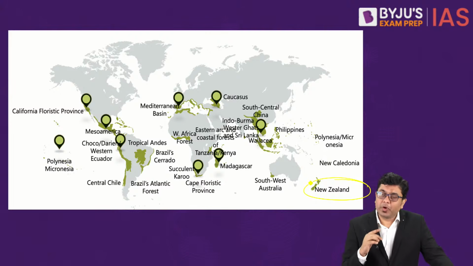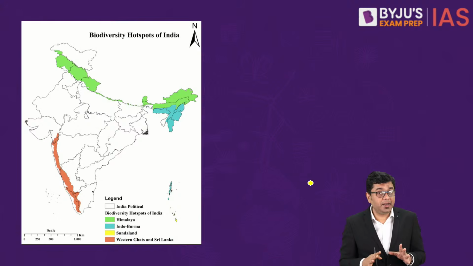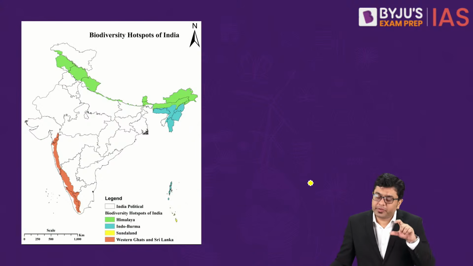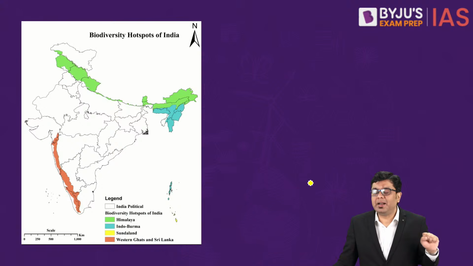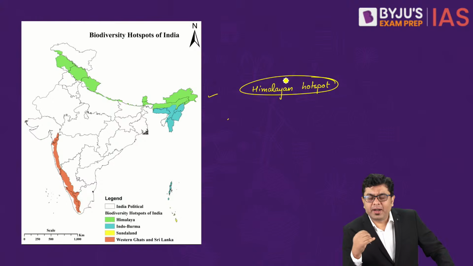Okay, now here you have to understand that when we talk about the biodiversity hotspots, which are the ones which lie across the Indian landscape and the Indian region. So across India, you have 4 global biodiversity hotspots which lie partially or significantly in India. So one is the Himalayan biodiversity hotspot. Now it consists of clouded leopards, snow leopards, bears, red panda population. All of these are included in this.